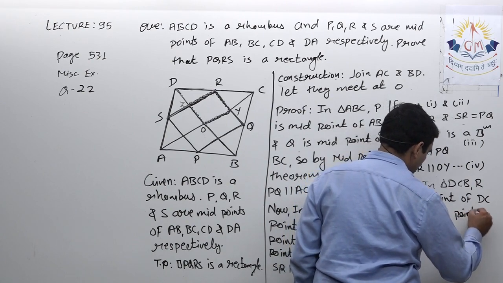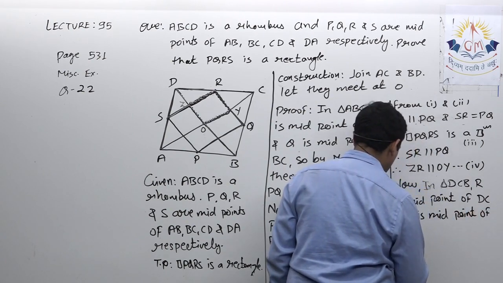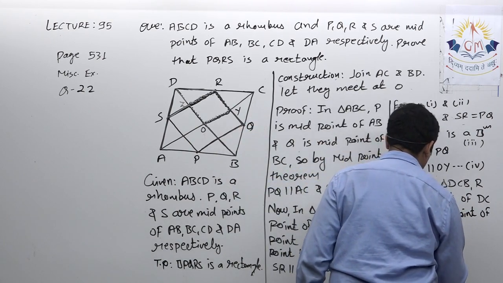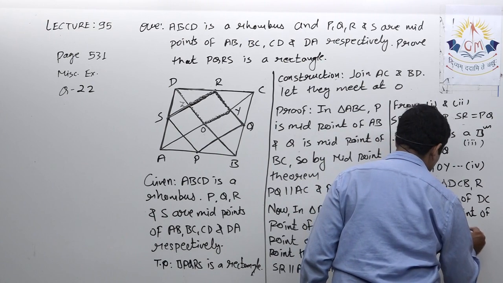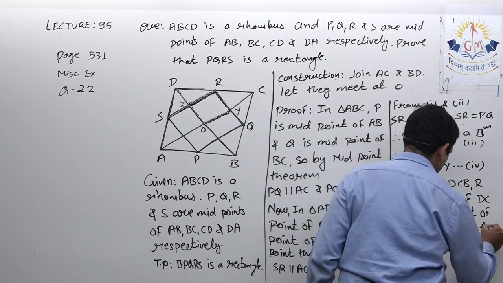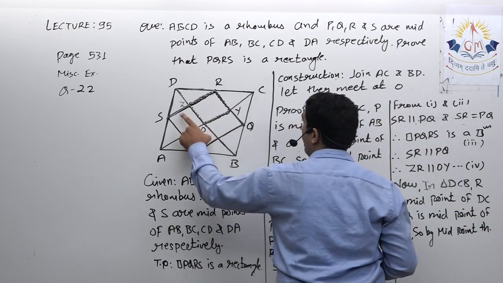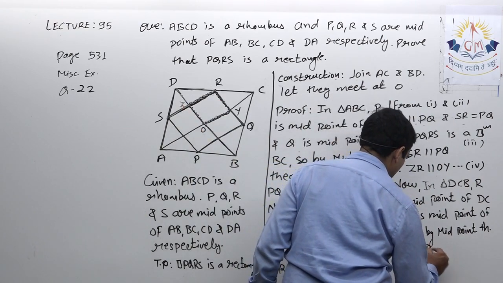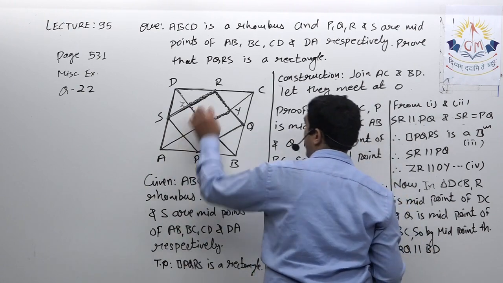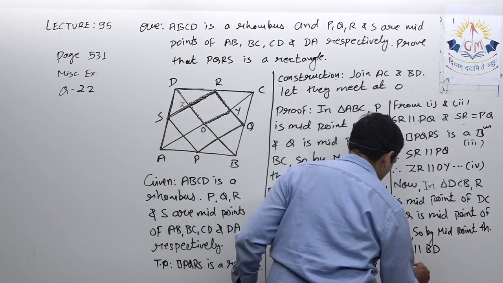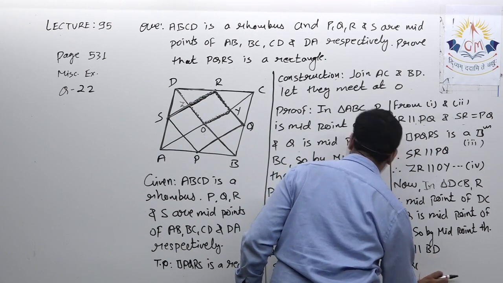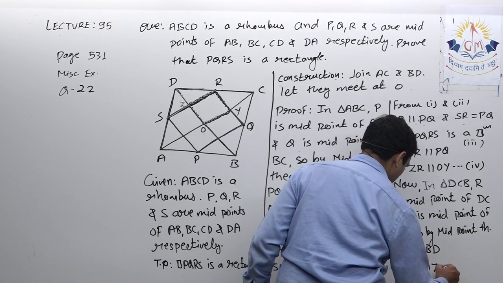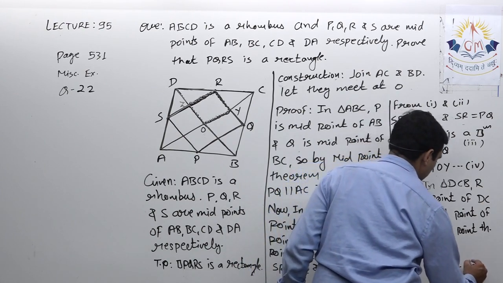So by midpoint theorem, I can say RQ parallel BD. Therefore, I can say RY parallel ZO. Let it be equation number 5.